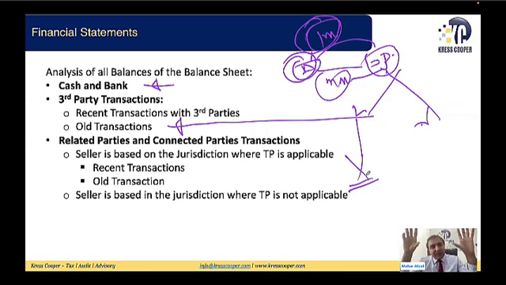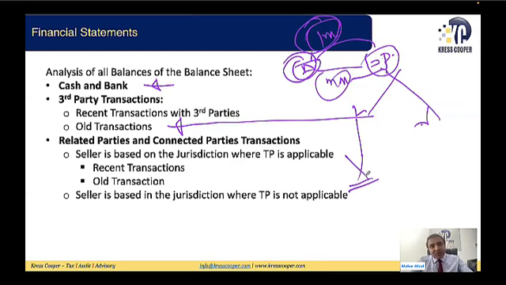Then we need to identify what are the balances, what are the transaction effects reflecting in the balance sheet with the related party, with the third party, when this transaction has happened, what are the situation, what are the circumstances. After considering all these things, we would be in a better position to know these are the assets, these are the liabilities, these are the balances that we need to revalue and bring to the market price. So blindly, we cannot set a straightforward, hard and fast rule. We need to do a proper analysis of the balance sheet, then we'll be able to proceed further. We need to consider the fair market value that will be used for tax purposes.